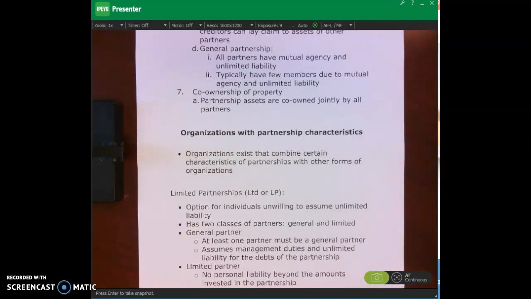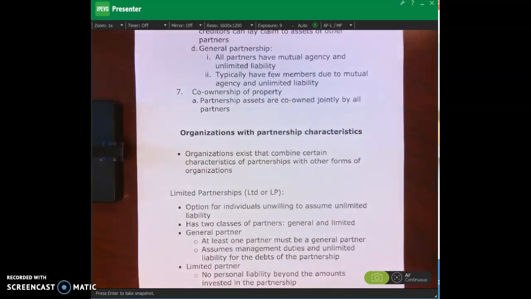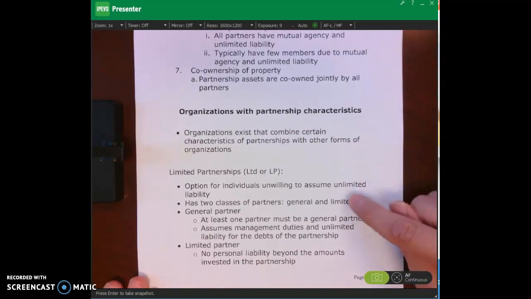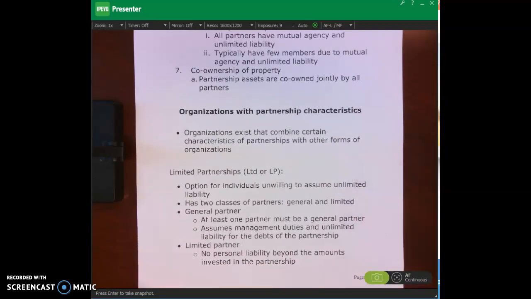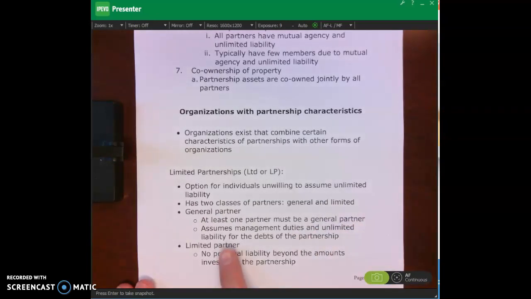All right. So general partnerships, all partners have mutual agency and unlimited liability. Again, what that means is that if you can't pay the debts of the partnership, then they touch your personal assets. A limited partnership, though, has two classes of partners, a general partner and then a limited partner. With the limited partnership, at least one partner has to be a general partner. That partner assumes the management duties and unlimited liability for the debts of that partnership. The limited partner, on the other hand, has no personal liability.